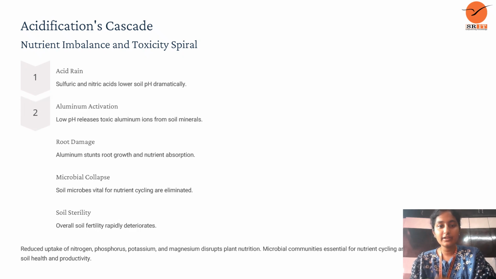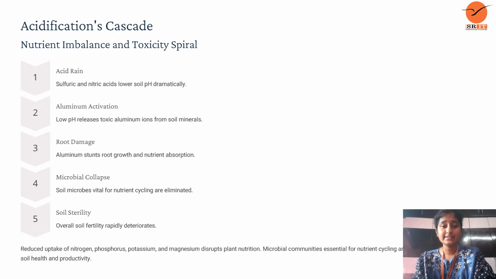And next, aluminum activation. Low pH releases toxic aluminum ions from soil minerals. The second damage is root damage. Aluminum stunts root growth and nutrition absorption. It absorbs the nutrition and stores the aluminium. And the fourth one is microbial collapse. We can see that soil microbes vital for nutrient cycling are eliminated.